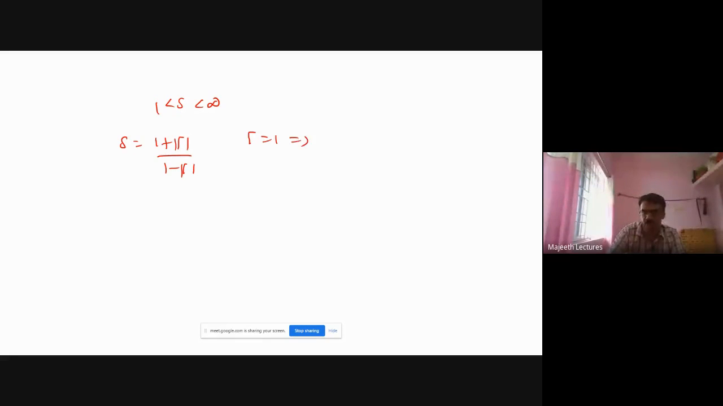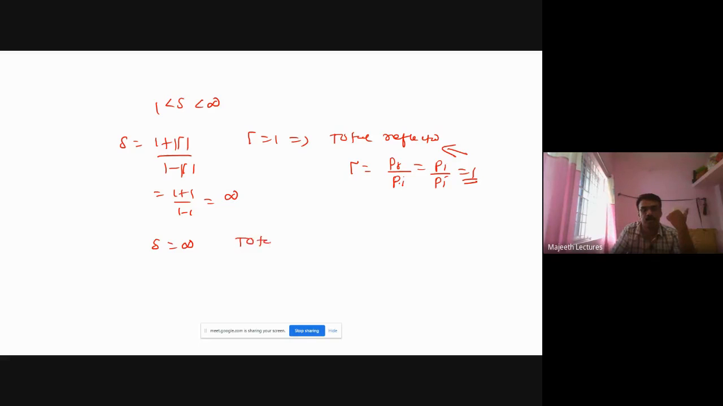Gamma equal to 1 implies complete reflection. All the power is reflected, because gamma is equal to PR by PI. When all incident power is reflected, PR is equal to PI, so gamma is 1. Then 1 plus 1 divided by 1 minus 1 is infinity. So S tending to infinity means total reflection, which means a very poor line. The line is absolutely poor.